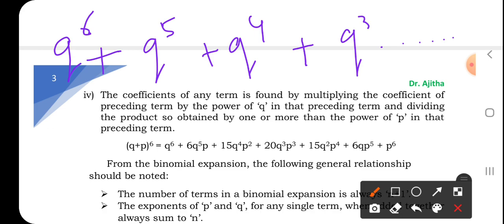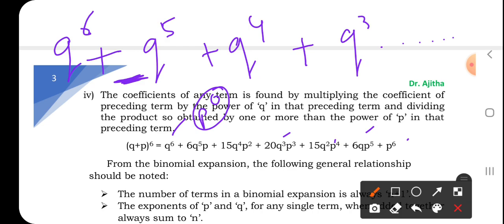You can see like this, Q5, Q4, Q3, Q2, Q and Q0. Any value to the power 0 is 1. Here also, in this value you have P0. Any value to the power 0 is equal to 1. It will start with P0, it will end with Q0. Right. So how are you going to find out this coefficient? Coefficient value आप कैसे निकालोगे?